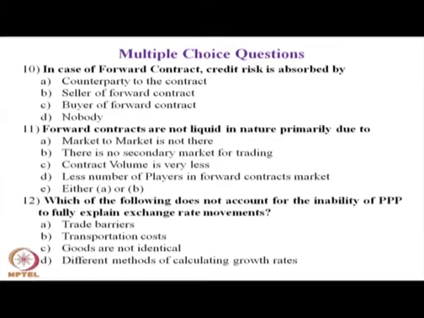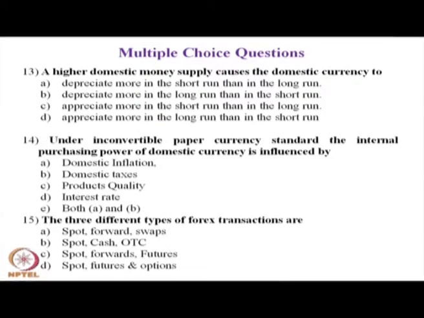Let us move to question number 13. Question number 13 is for you. A higher domestic money supply causes the domestic currency to, the answers are for you: A. Depreciate more in the short run than in the long run.